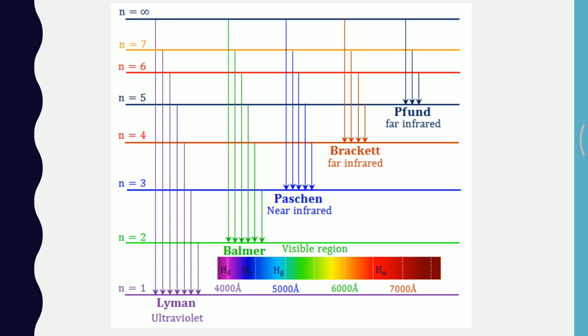The Paschen series is when the transition of an electron takes place from a higher orbit to the third orbit, which is in the near infrared region. The Brackett series is when the transition takes place from a higher orbit to the fourth state, which is in the far infrared region. The transition of an electron from a higher orbit to the fifth energy state is the Pfund series, which is again in the far infrared region. So these are all the spectral series of the hydrogen atom.